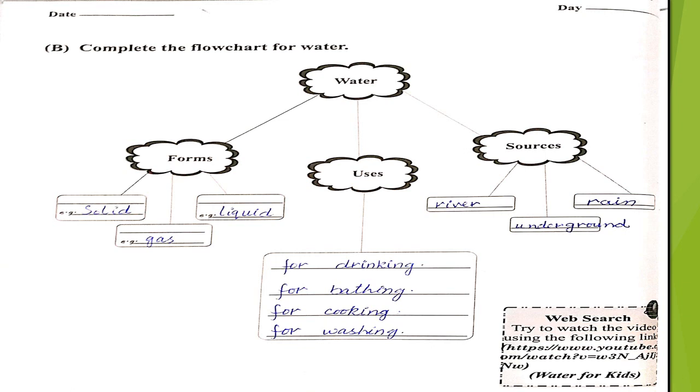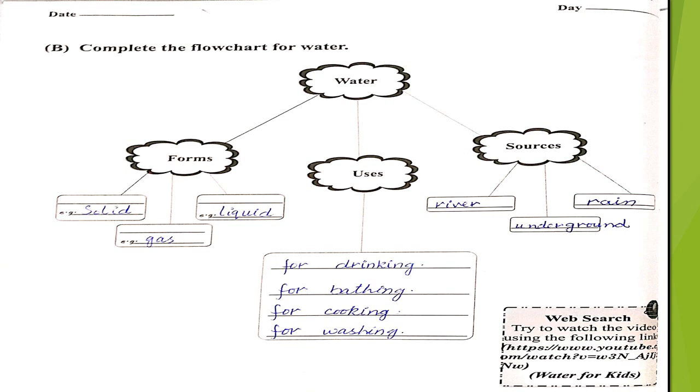On the next page, as you can see, Part B, complete the flow chart of water. This is the flow chart of water and we have to complete it. Firstly, we will write on forms, the forms of water. There are three forms of water, as we know: solid like ice, liquid like drinking water, and gas like oxygen. Then the uses of water. Here the space is given. We have to write the uses of water.